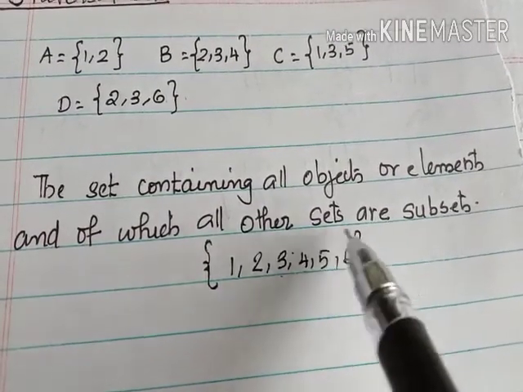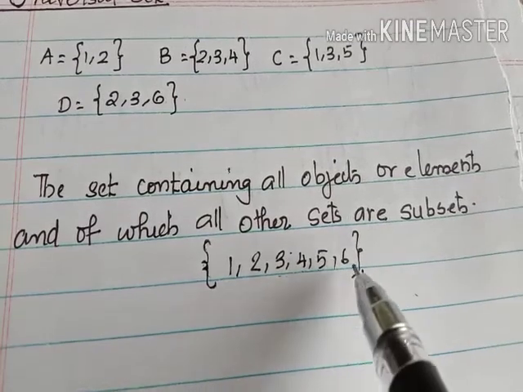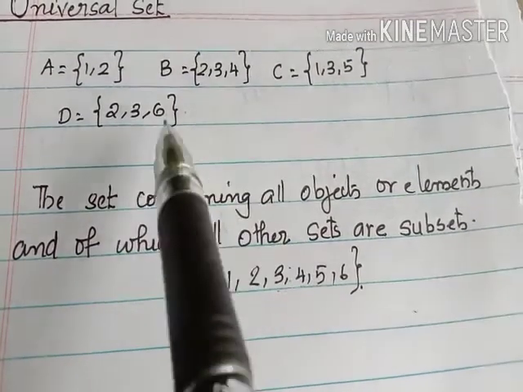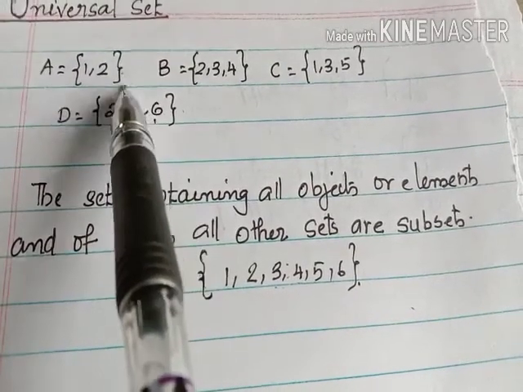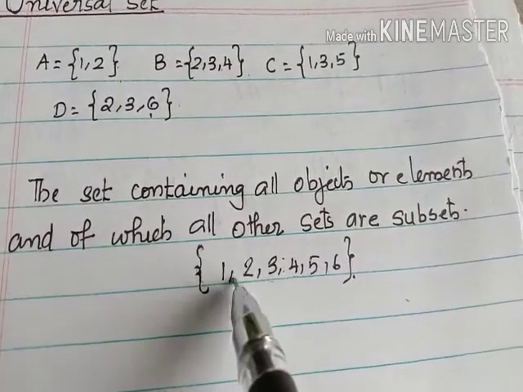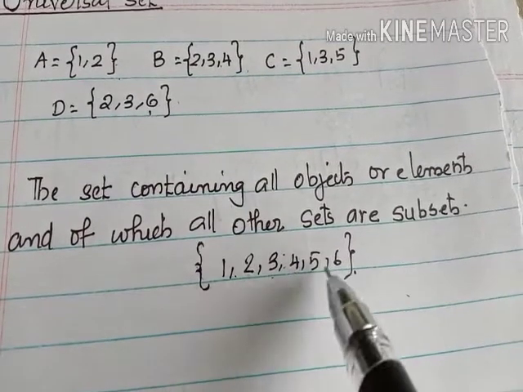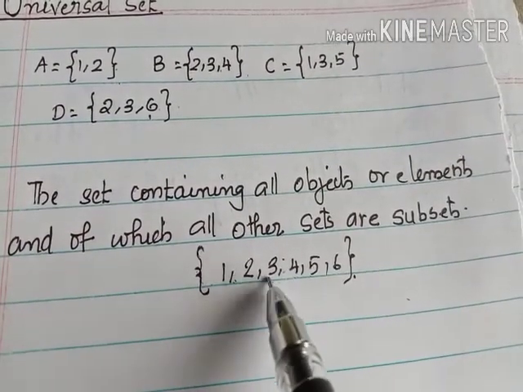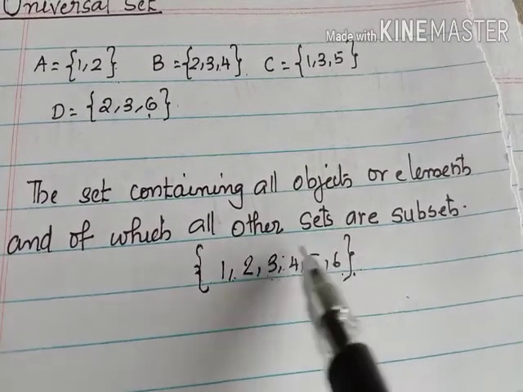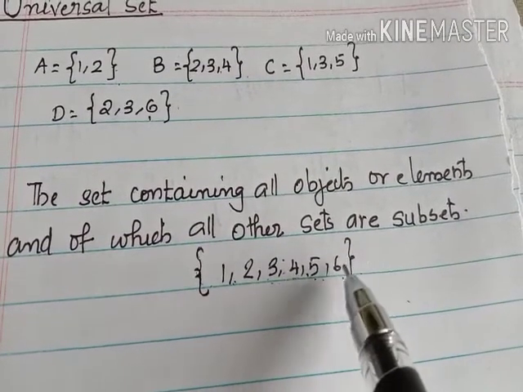We can say that this larger set is called the universal set with respect to these sets. Now you can see that these four sets are subsets of this larger set. So in this case, set 1, 2, 3, 4, 5, 6 is called universal set.